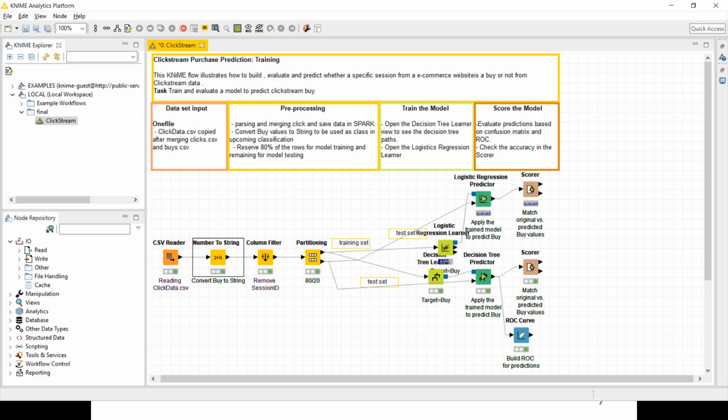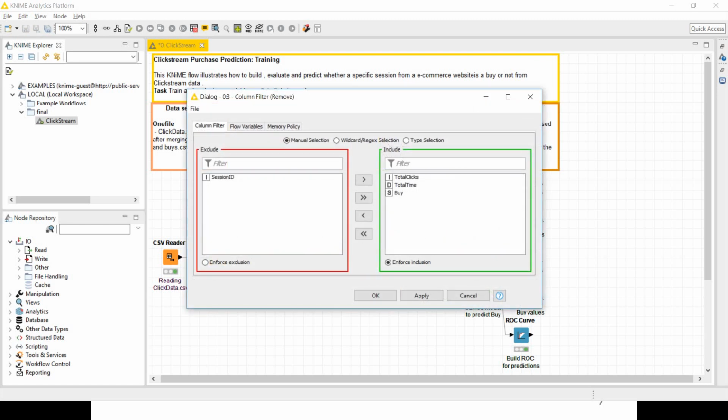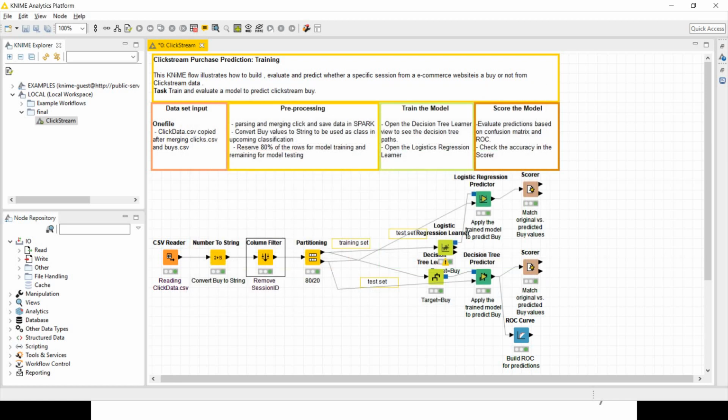I have used various nodes here. This particular one, number to string, is converting that Y variable to a string. Here I am removing the column session ID, which is not needed for the prediction. So my prediction variables would be total clicks and total time. I am partitioning the data. It's splitting into two sets, 80 by 20. 80 is the training set and 20 is the test set.